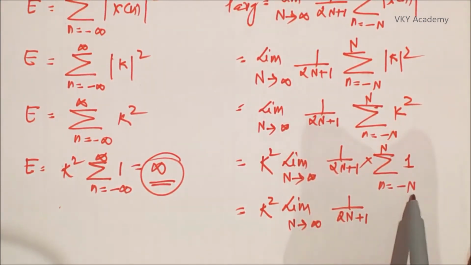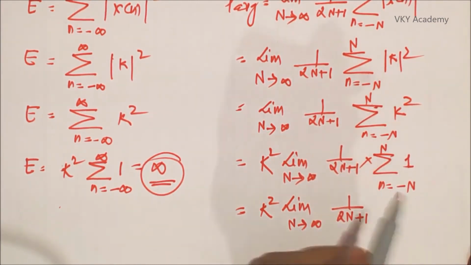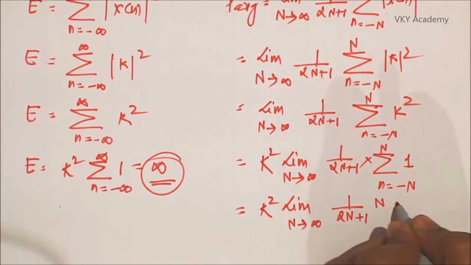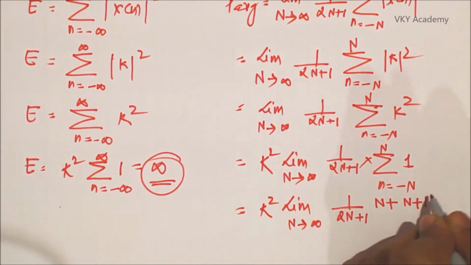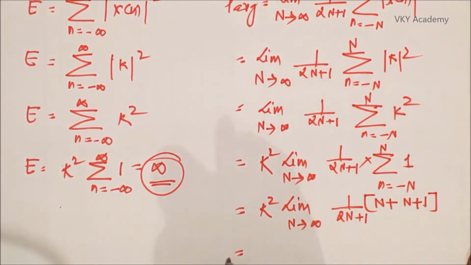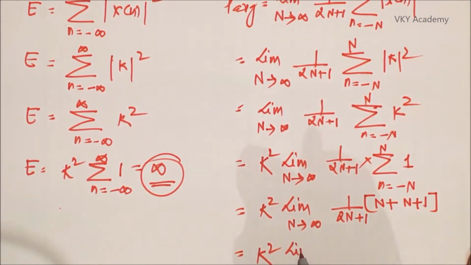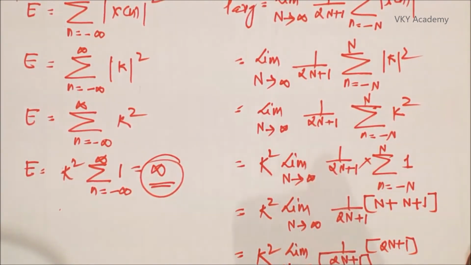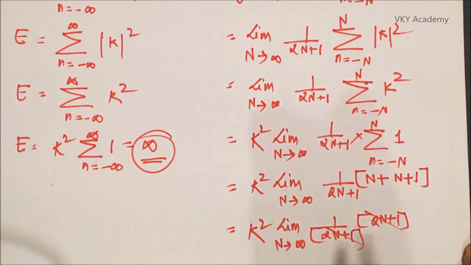Now the summation n equal to minus n to n 1 is always equal to 2n plus 1, because minus n to minus 1 we have n number of values, 1 to n we have n number of values, and for 0 we have 1 value. So I can write n plus n plus 1, that is k square limit capital N tends to infinite 1 upon 2n plus 1 into 2n plus 1. Now 2n plus 1 get cancelled out and I got the result k square.